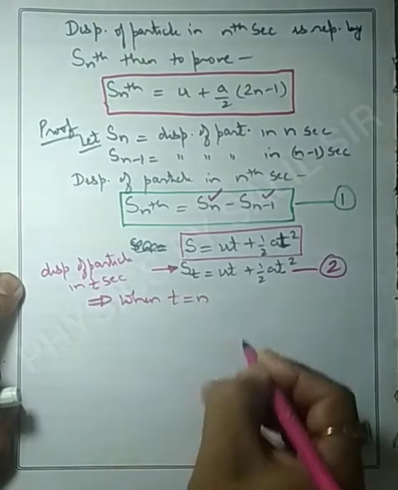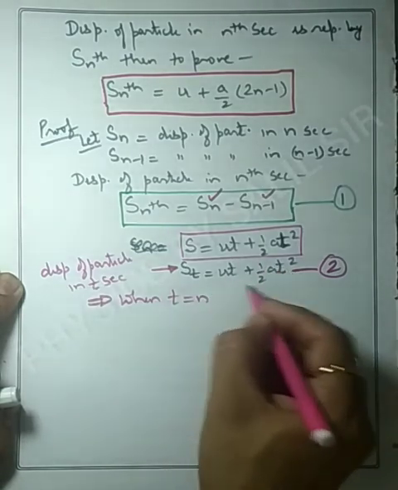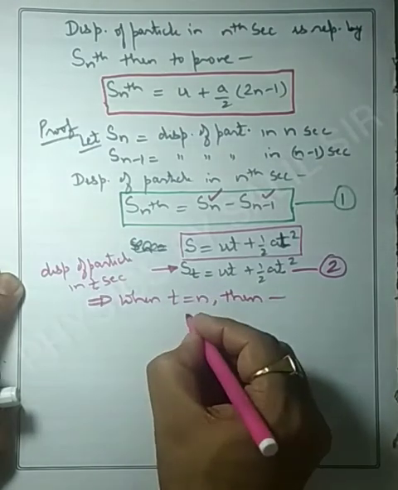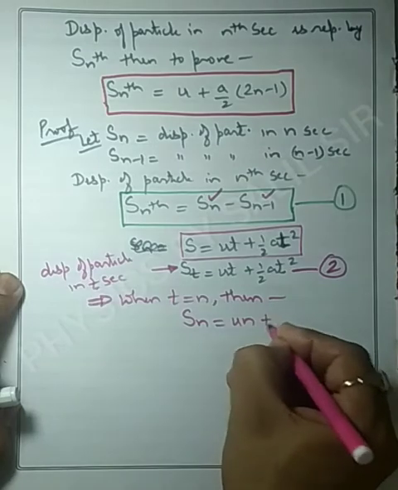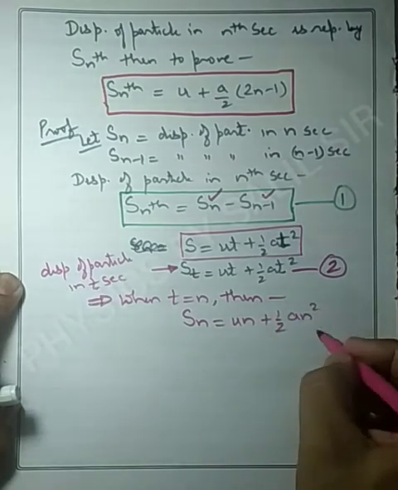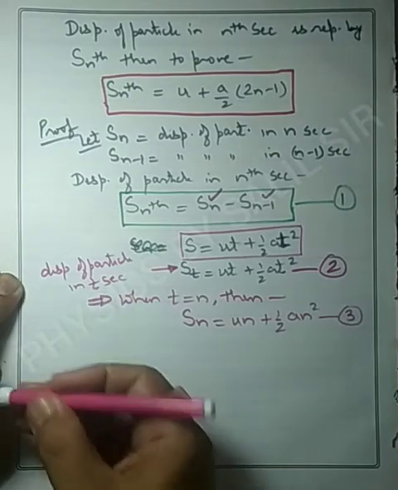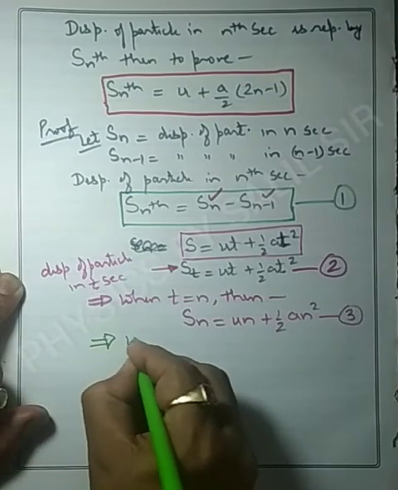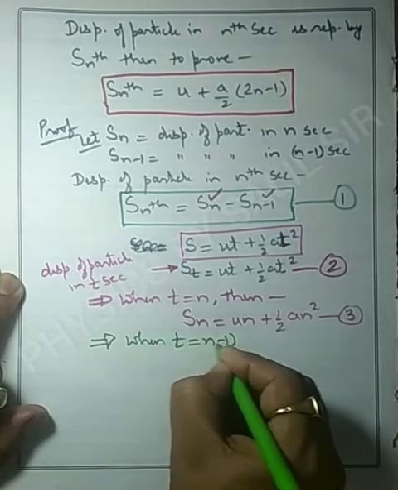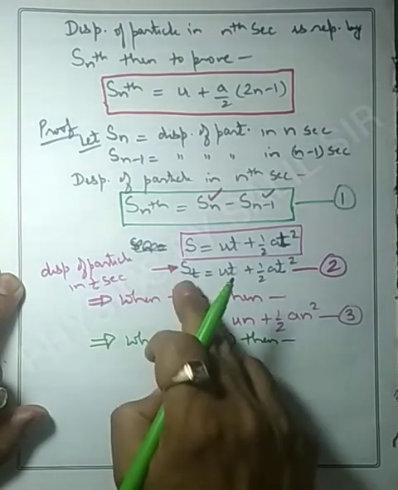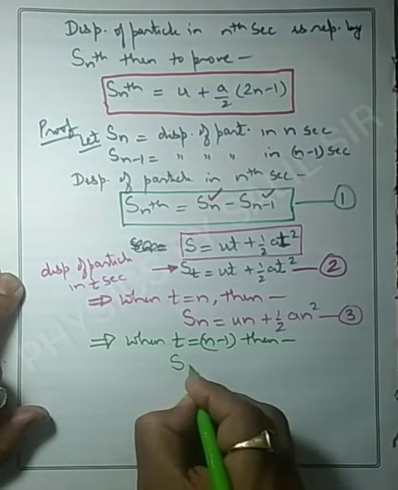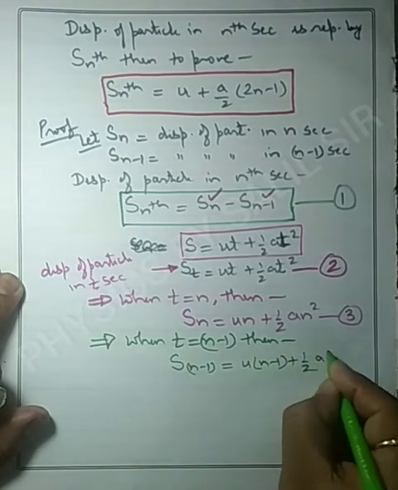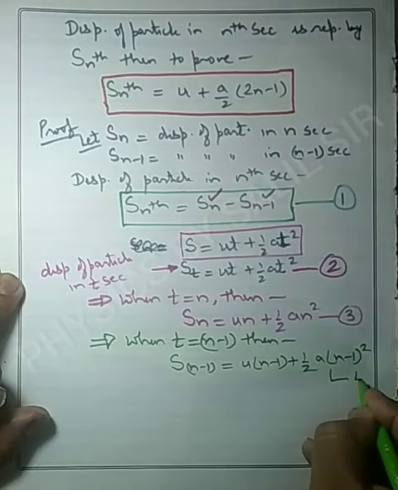When t is equal to n, when we keep t is equal to n in this equation of St, then what we will get? In place of t, if we put n, it will be Sn is equal to un plus half an square. Suppose this is the third equation. Now when we put t is equal to n minus 1 in the same equation, then it will be S n minus 1 is equal to u n minus 1 plus half a n minus 1 whole square. Suppose this is equation number 4.